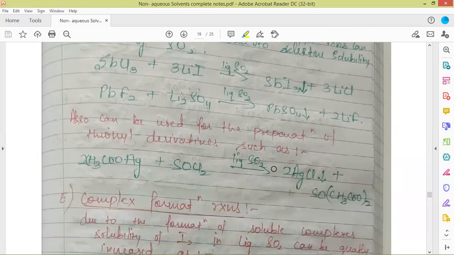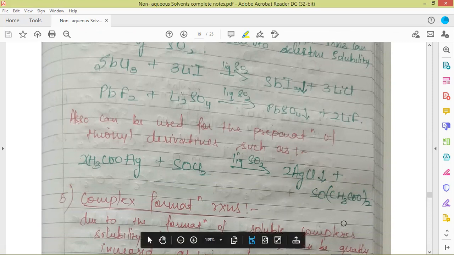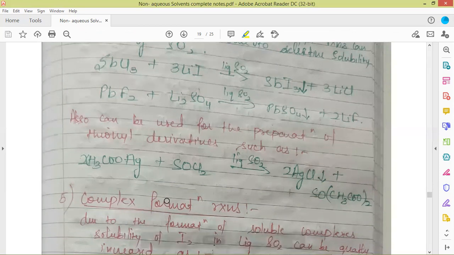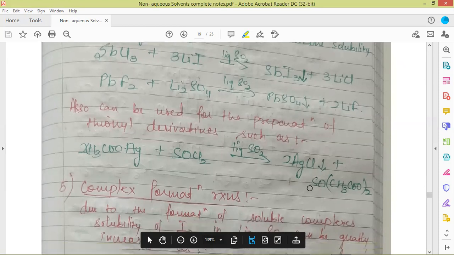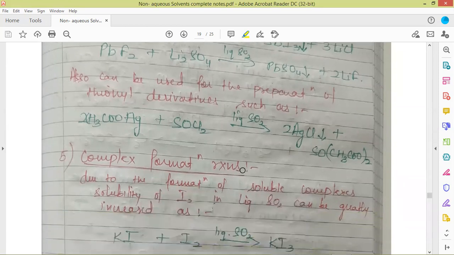Also, sulfur dioxide can be used for the preparation of thionyl derivatives. So here is the example of the preparation of a thionyl derivative. If we use liquid sulfur dioxide as solvent and react the silver salt of acetic acid with SOCl2, we'll get thionyl acetate. This is another important reaction which can be carried out in liquid sulfur dioxide, that is the preparation of thionyl derivatives. Next are the complex formation reactions.